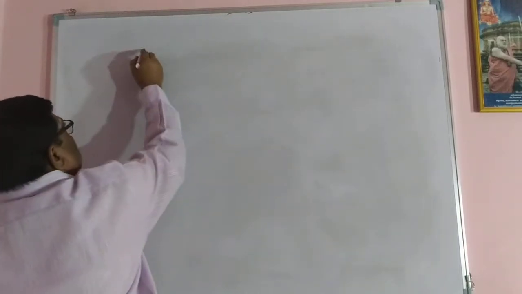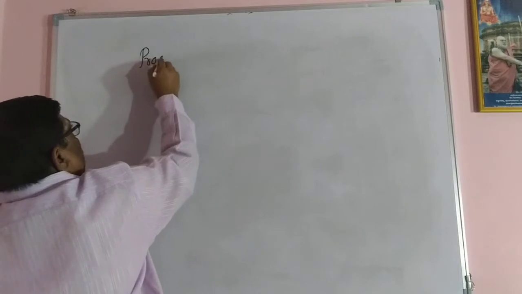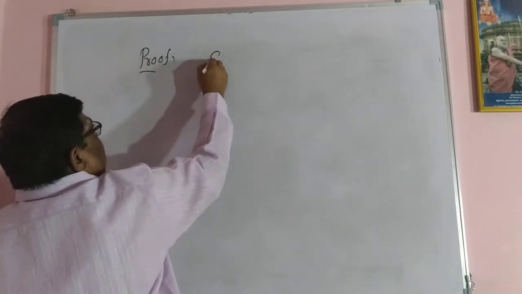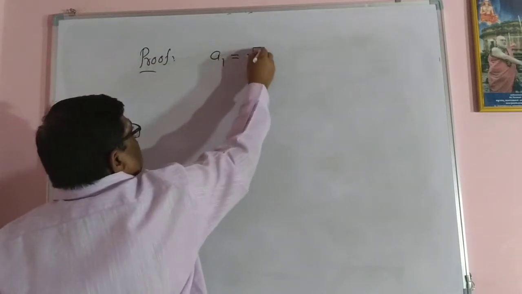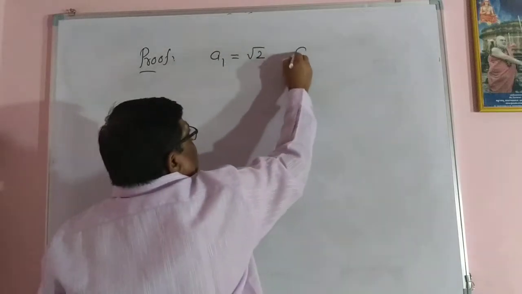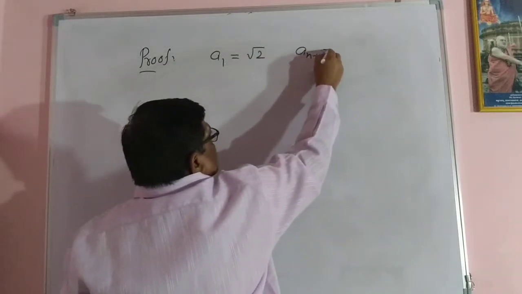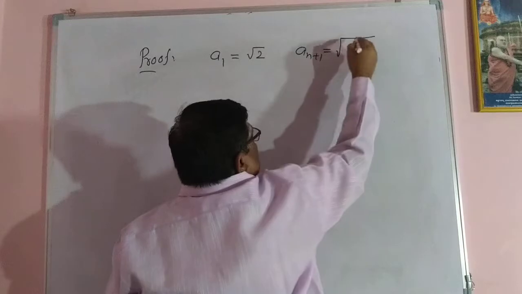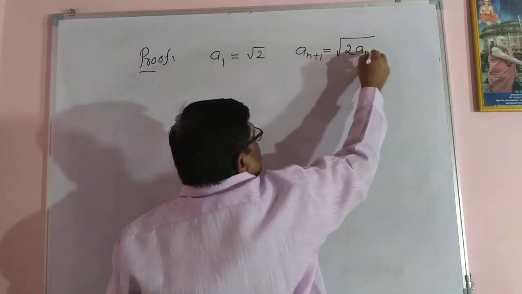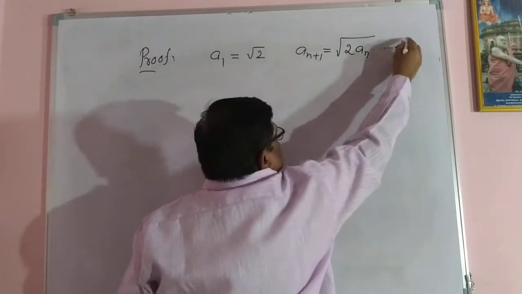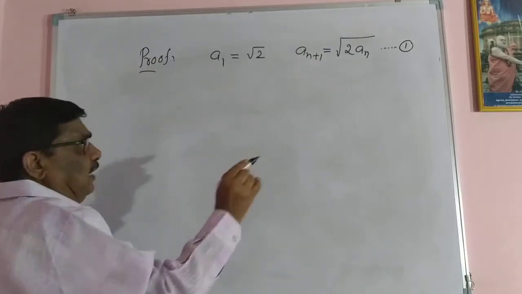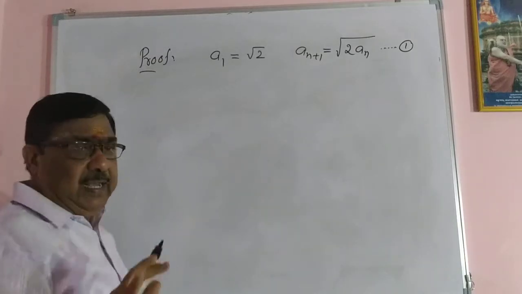So proof, what is given here? A1 equal to root 2, AN plus 1 is equal to square root of 2AN. So this is given. We have to prove this by mathematical induction.